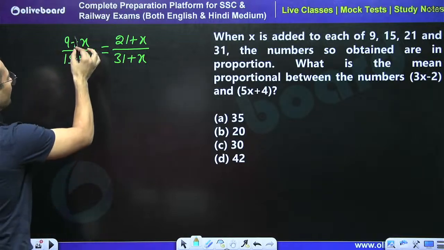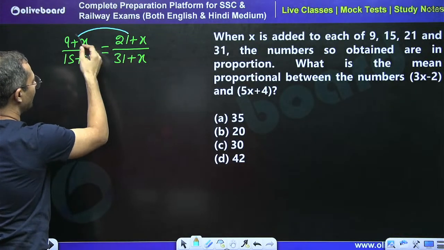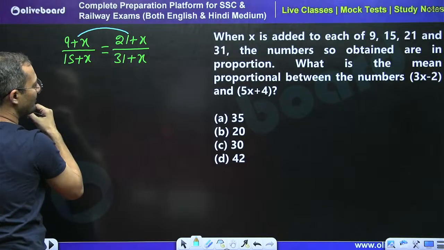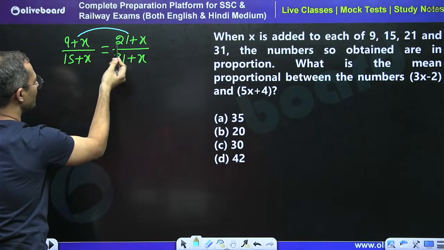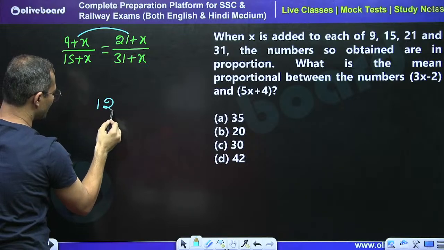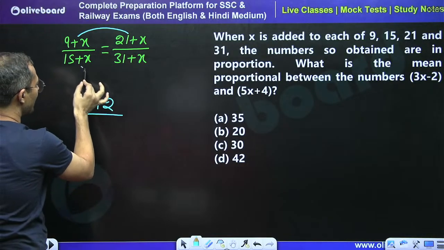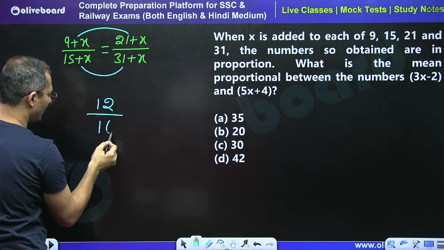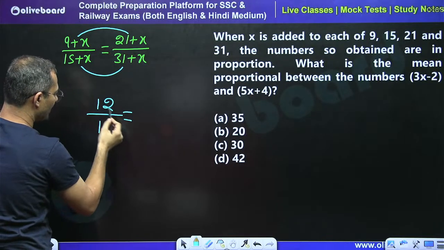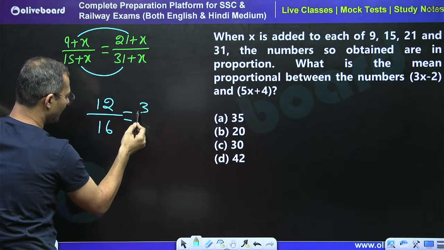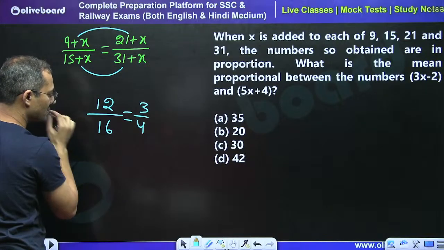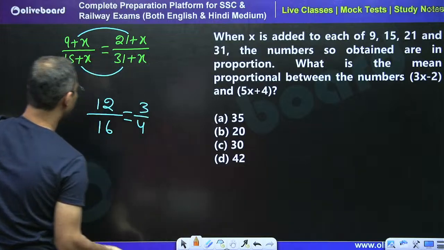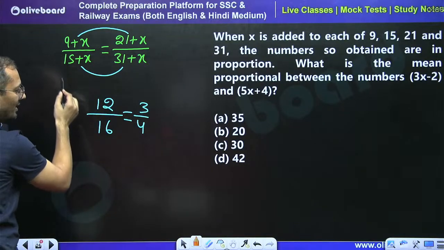Just take the difference of the numerators. What is the difference of the numerators? x gets cancelled by x, so 21 minus 9, you will get 12. Take the difference of the denominators, so 31 minus 15, you will get 16. Now take the ratio of this. By 4 this is 3 times, by 4 this is 4 times, no problem. Now what we have to do is equalize the numerator and denominator difference.